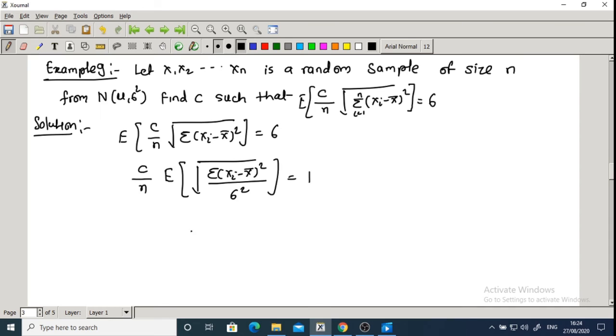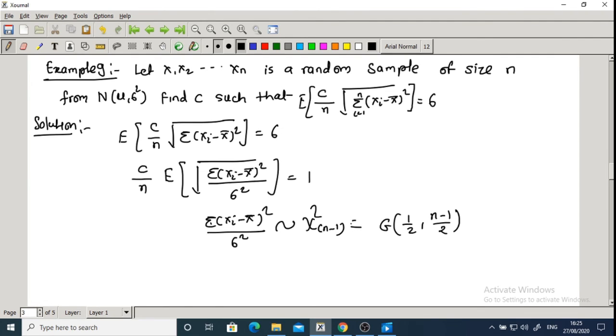But you know, this summation of (xi minus x bar) whole square divided by sigma square follows chi-square with n minus 1 degrees of freedom, that is, gamma with parameter 1 by 2 comma n minus 1 by 2, correct? So here we put that value.